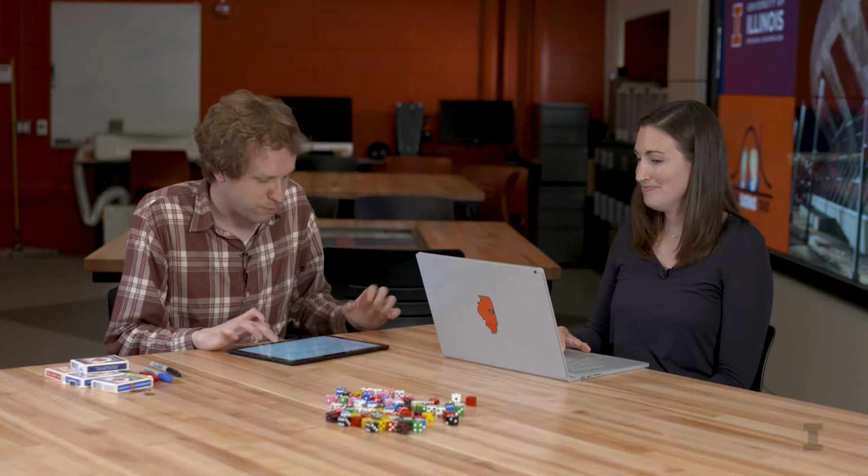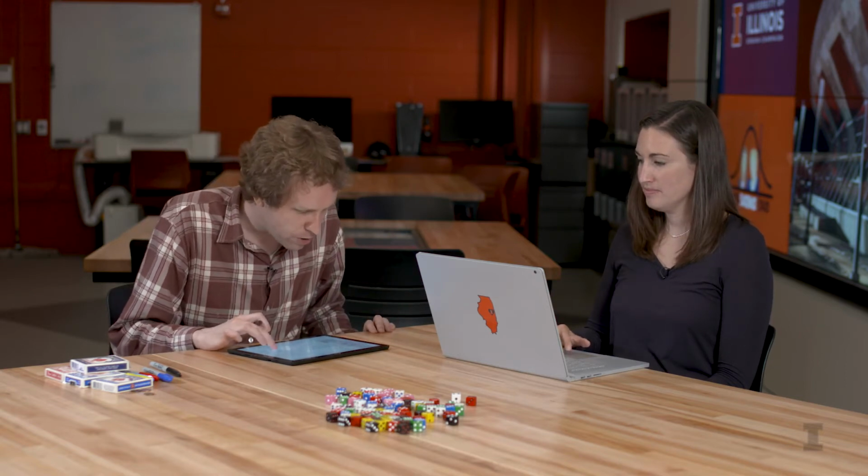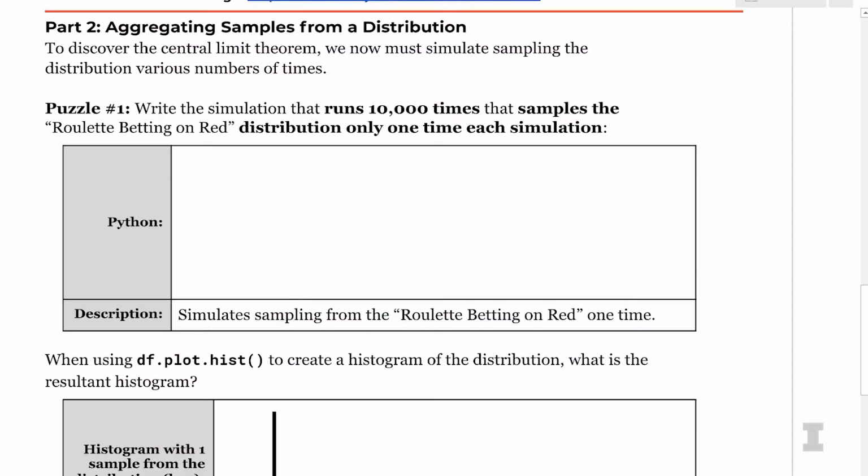Now let's go ahead and actually run this for many, many samples and control the number of samples. So for the second part, we want to discover the central limit. Now we want to simulate sampling a variety of number of times. So what I'm going to do is write a simulation that runs 10,000 times. It samples the roulette red distribution by sampling only one time each simulation.